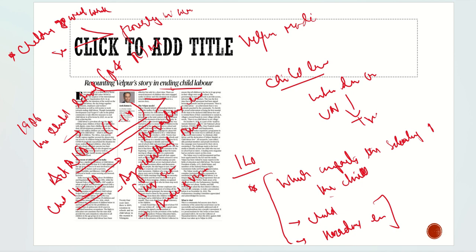In the case study given with respect to Velpur, the IAS officers implemented this. They worked very hard in this region, and presently the enrollment rate there is 100%. And how did they do it? They went to the households one by one. They convinced the families that schooling is very important for them. For that reason, they were trolled highly. They were accused that they were going to kidnap their children.